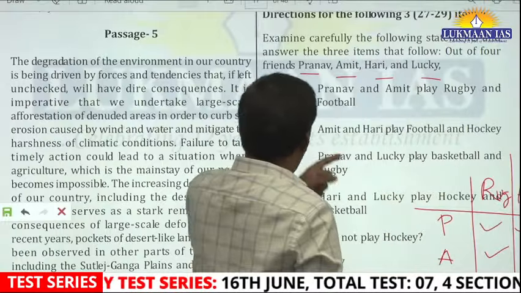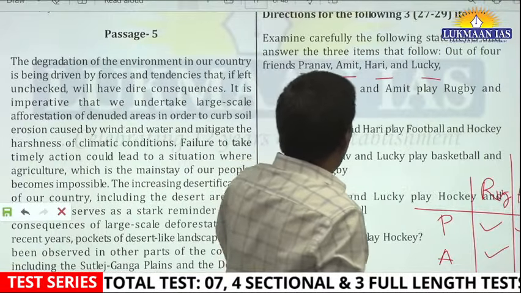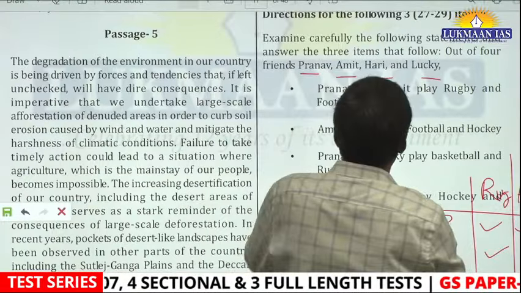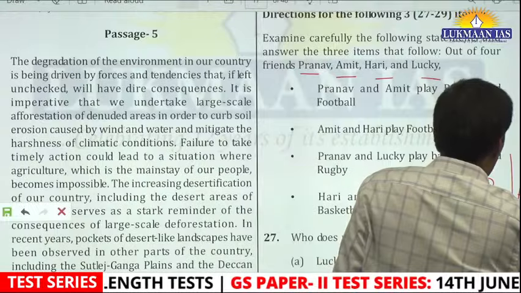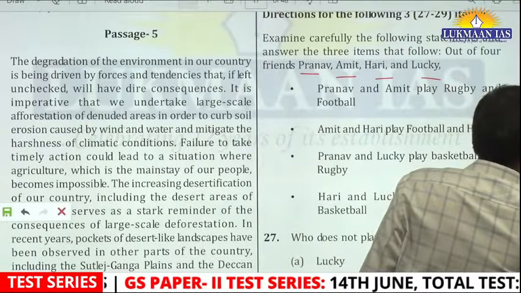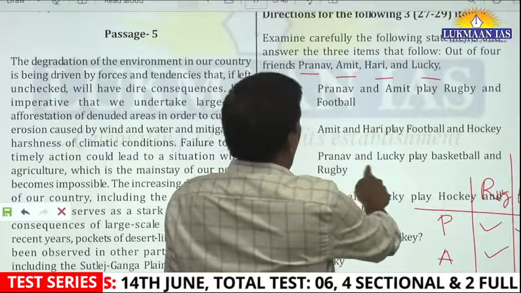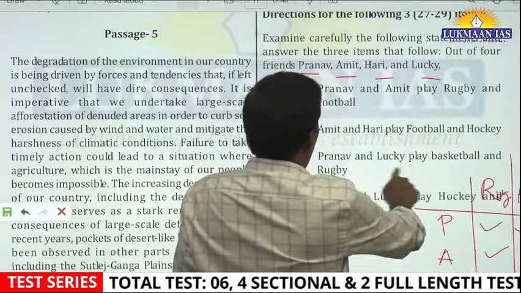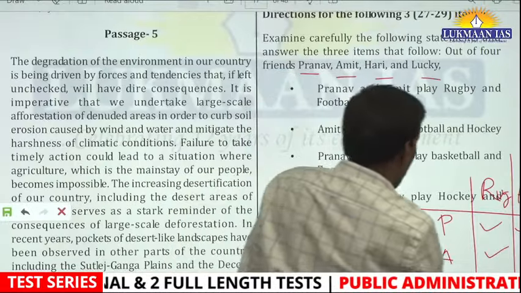Okay, this is reading these two sentences. Third sentence, Pranav and Lucky play basketball and rugby. So for Pranav, rugby is already there, basketball is also there, right? So this is right. And Lucky also plays basketball and rugby.